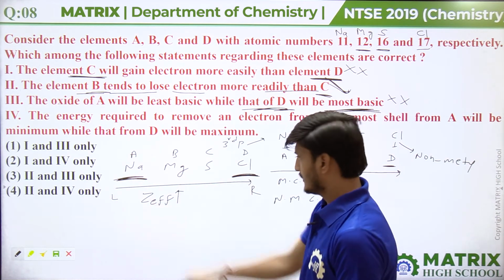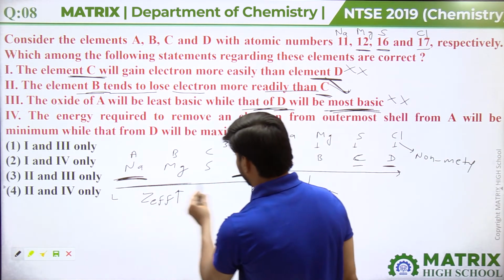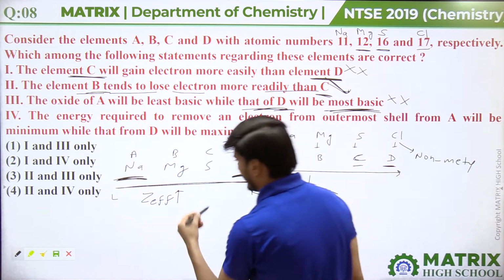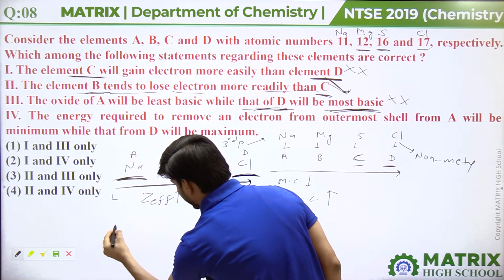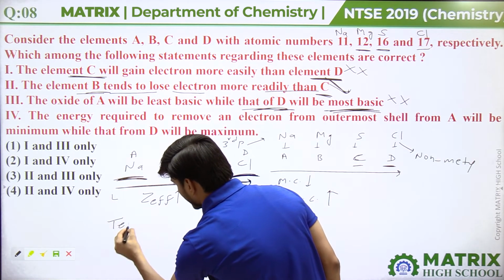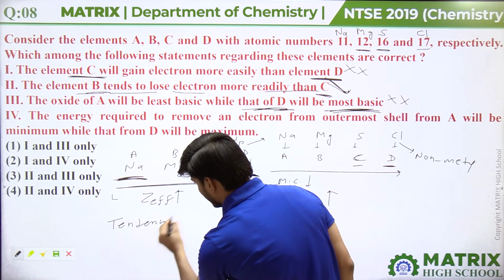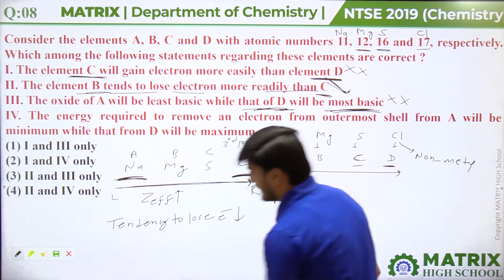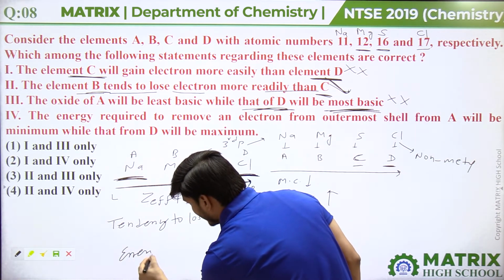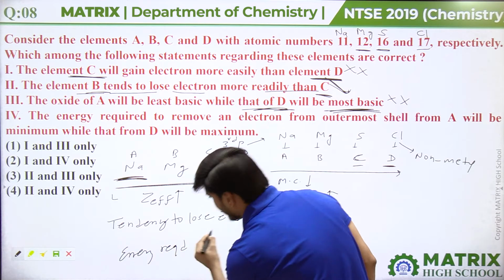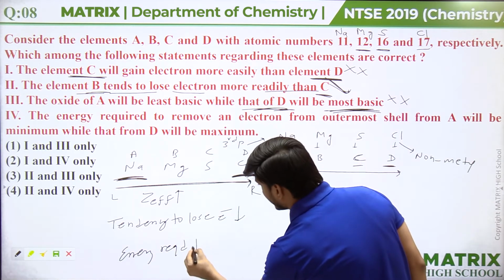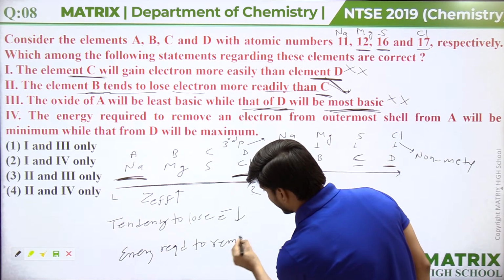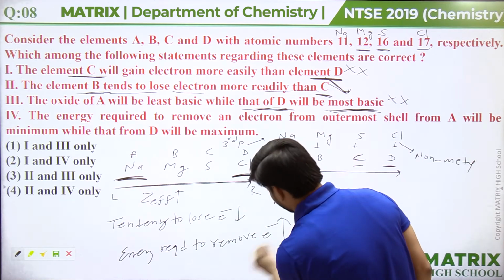Yes, as we are moving left to right, Z effective increases, which means the tendency to lose electrons decreases, which means the energy required to remove an electron will increase.